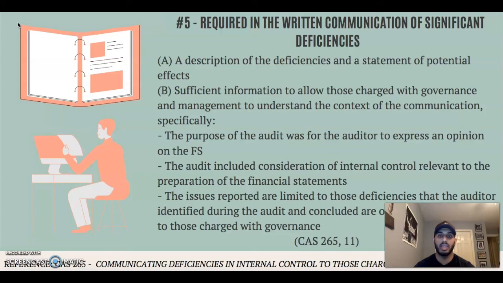And finally, the issues reported are limited to those deficiencies that the auditor identified during the audit and concluded are of sufficient importance to those charged with governance. These are the requirements that need to be included in the written communication of significant deficiencies. And this concludes the 5 requirements under CAS 265 and concludes my presentation.